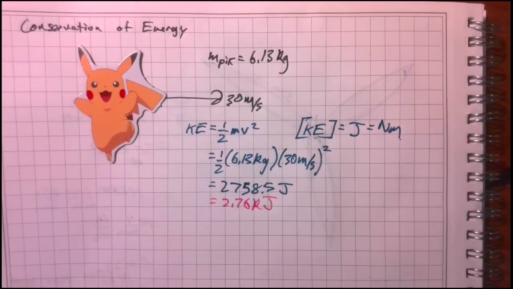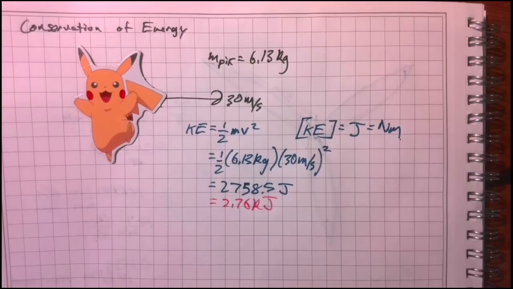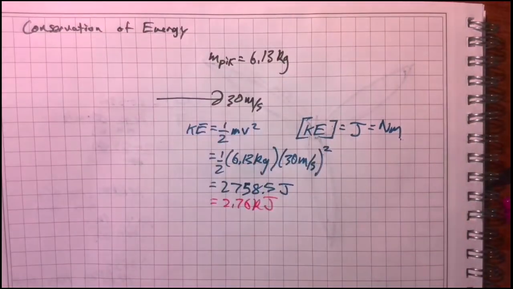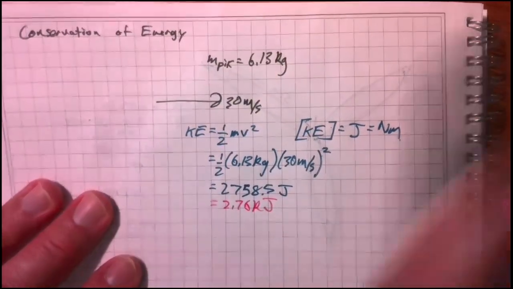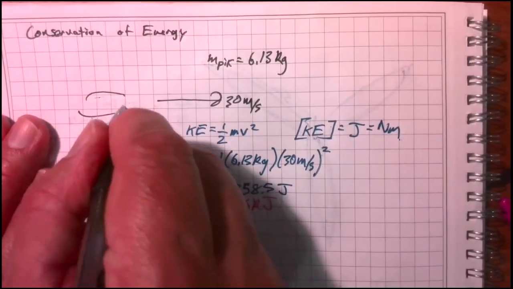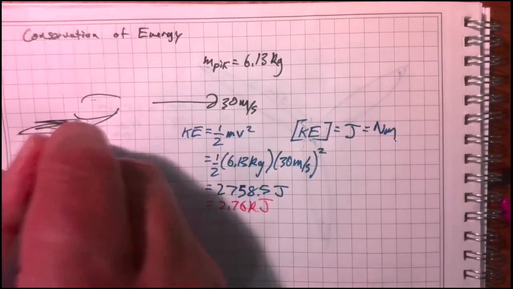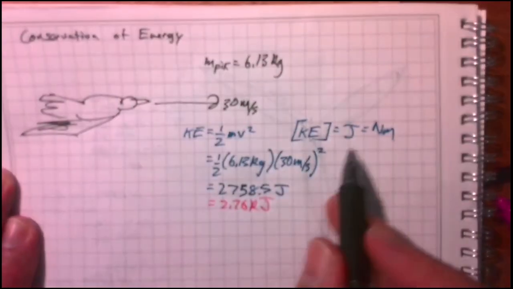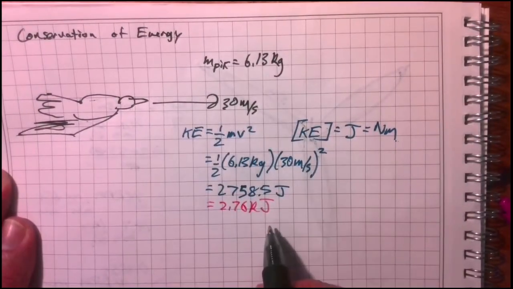Pikachu will continue to have this motion. It doesn't have to be Pikachu. It could be a Falcon. Let's talk about something that's real. I know I always talk about Pokemon. But let's say a Falcon is flying here. Here's my Falcon, its tail feathers. This bird is flying at 30 meters per second.